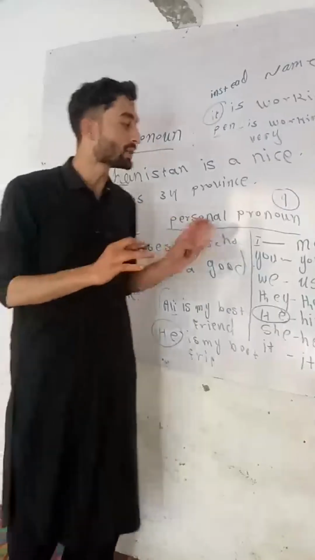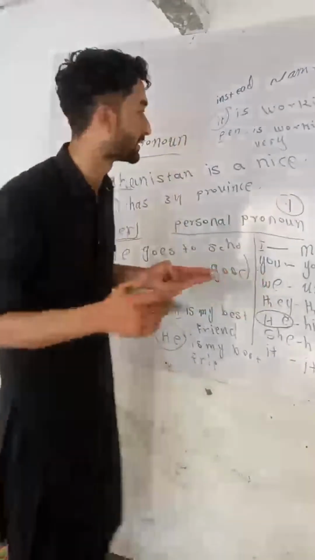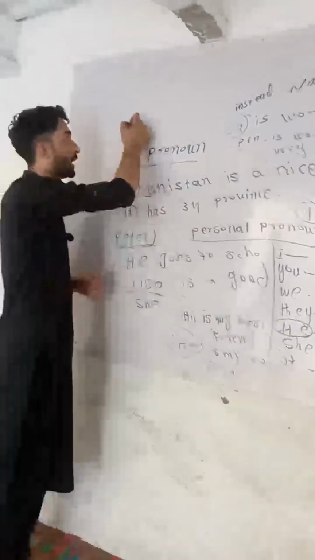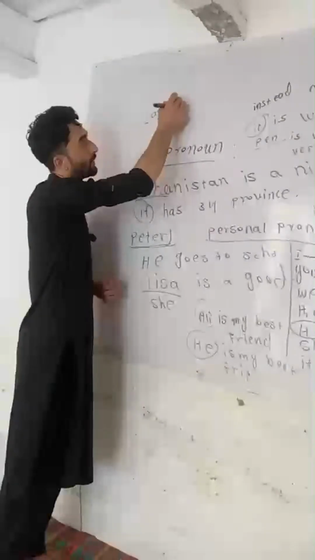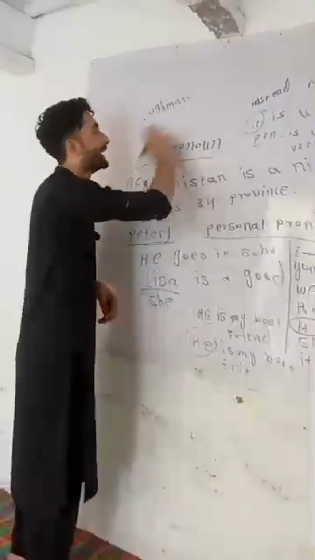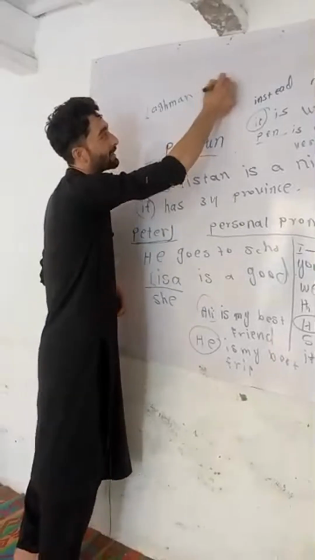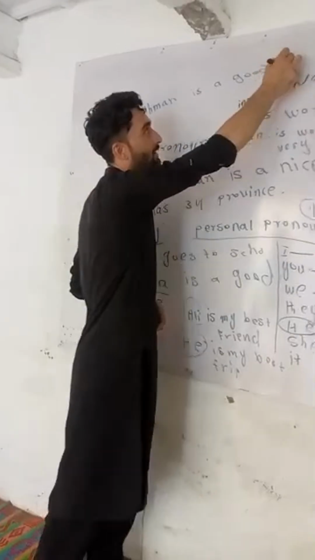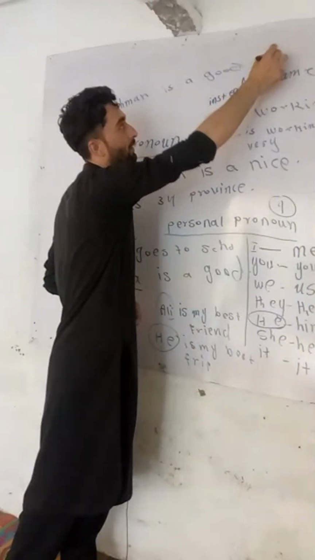So how is it used instead of places? For example, we talk about Laghman province, one of the green provinces of Afghanistan. Laghman is a good province.